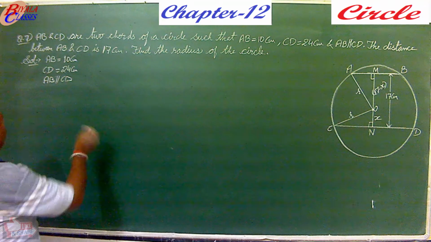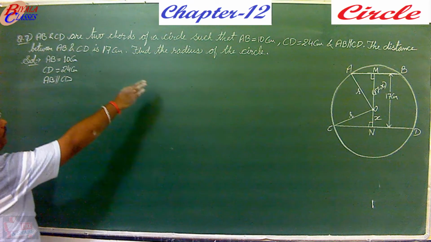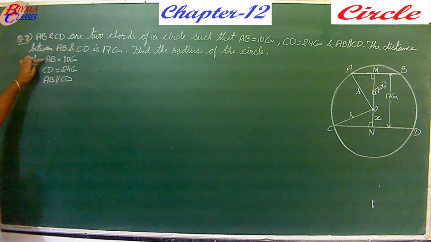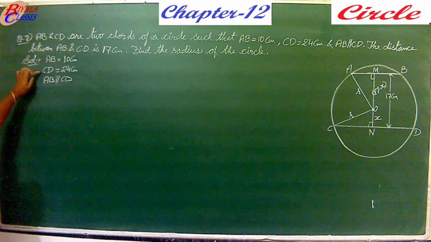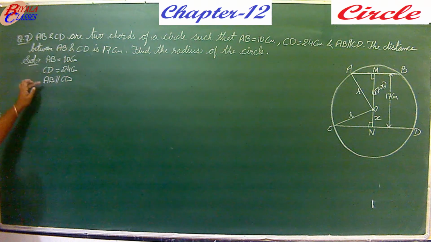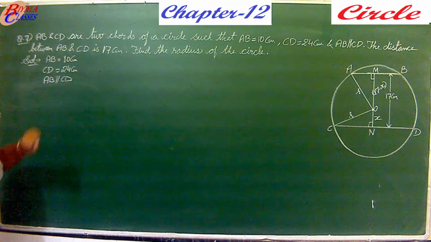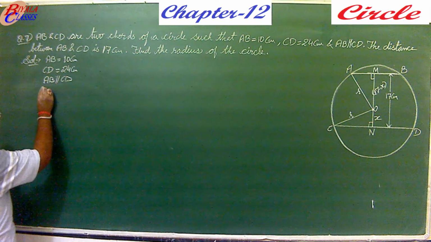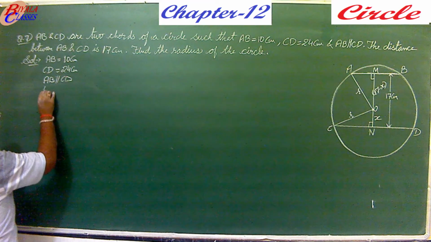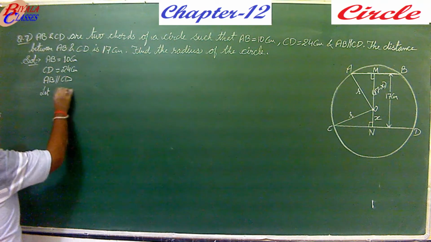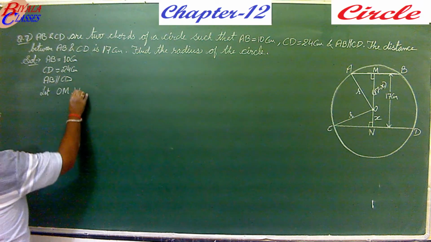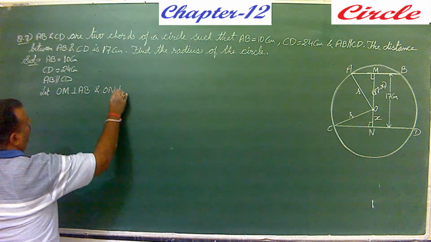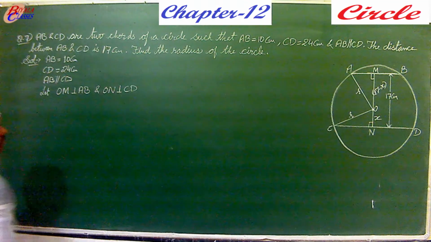Now first thing, we have to find the radius of this circle. So what are we given? We are given only this, that AB is 10 centimeter, CD is 24 centimeter, AB is parallel to CD. Now let OM be perpendicular to AB and ON be perpendicular to CD.